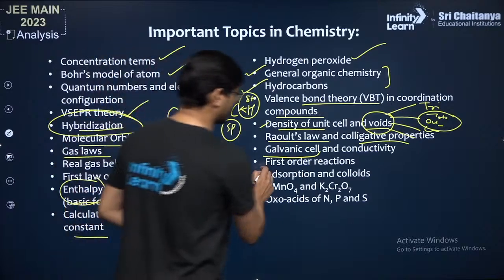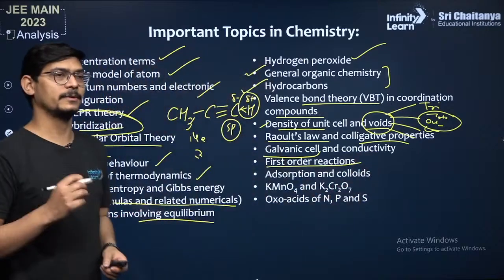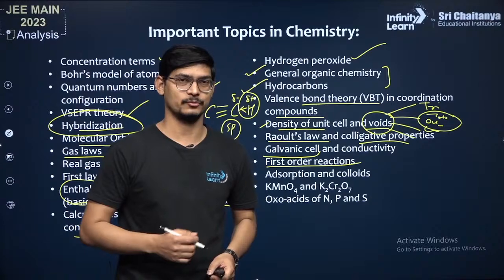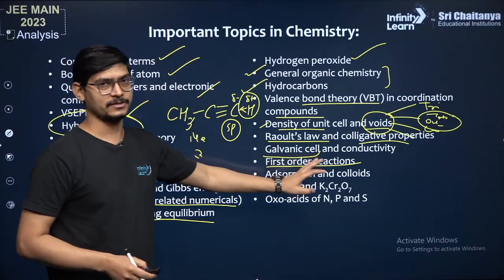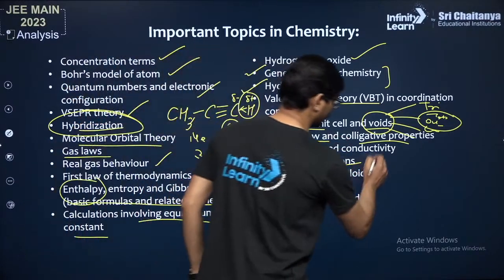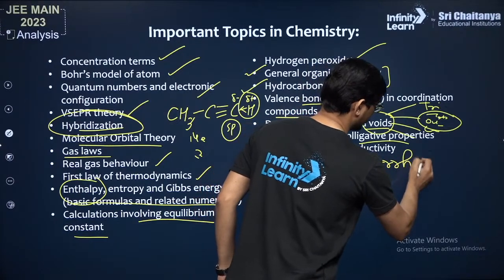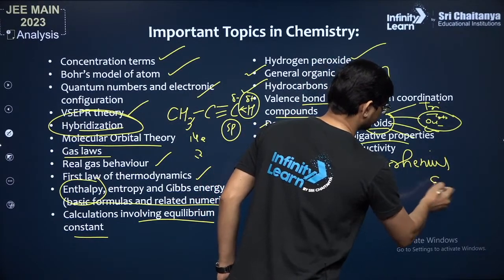Chemical kinetics में first order reactions. Yes, in chemical kinetics काफी question guys first order reaction से पूछे जाते हैं, ठीक है. तो सबसे पहले first order reaction का, उसके बाद तुम Arrhenius equation कर सकते हो, ठीक है. After that you can do Arrhenius equation.